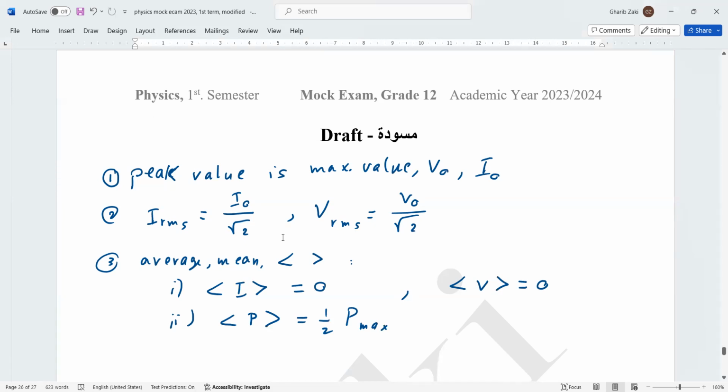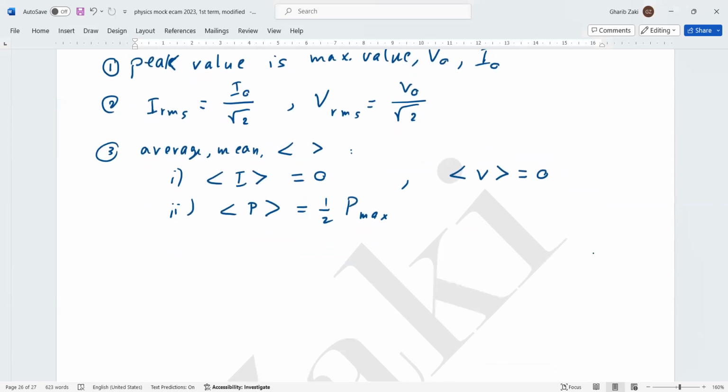So it equals half multiplied by I naught, the maximum current, multiplied by V naught, the maximum voltage. Or the average power equals I RMS multiplied by V RMS. And remember the relation between the voltage and the current, Ohm's law.